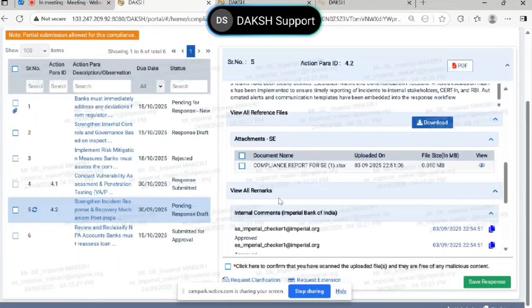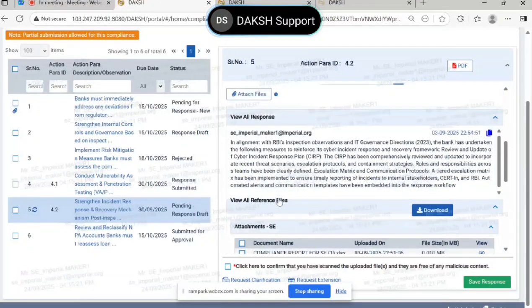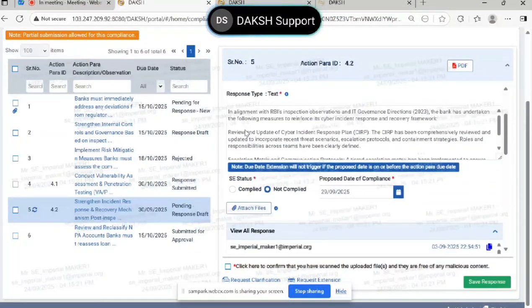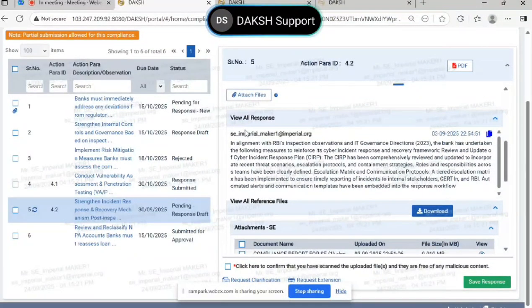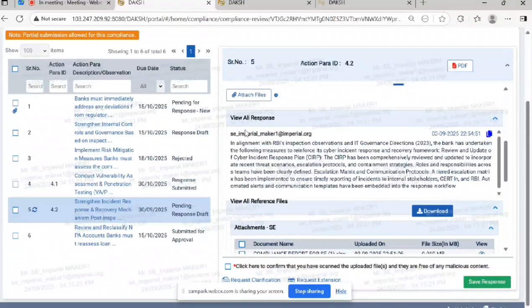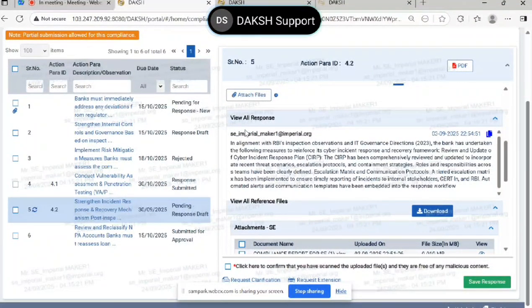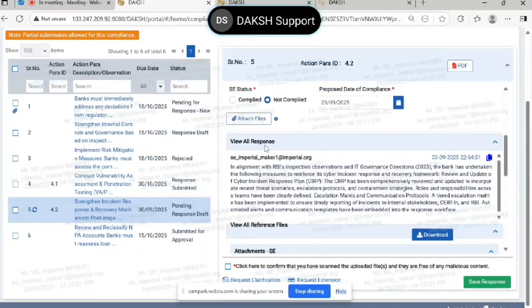We had conducted at least half a dozen workshops for the chief compliance officers of all the big commercial banks, the upper and middle layer NBFCs, the big UCBs, and there we demonstrated that whatever internal comments users are entering in any module remain internal to that particular organization. It does not come to RBI or vice versa. So you can have complete trust in the application. You can use this application as your internal workflow management tool.